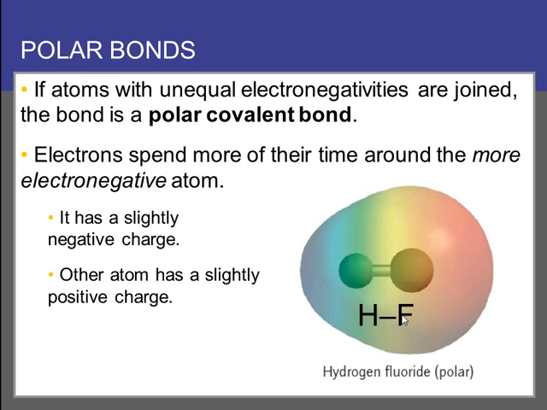Certainly looking at our electronegativity table, fluorine has much more electronegativity than H. Fluorine is the greatest, the atom with greatest electronegativity. And so within this HF bond, the fluorine is pulling the electrons towards itself more strongly than the H is. And so this causes the bond to be slightly polarized, meaning there's more electron density around the fluorine than there is around the H.